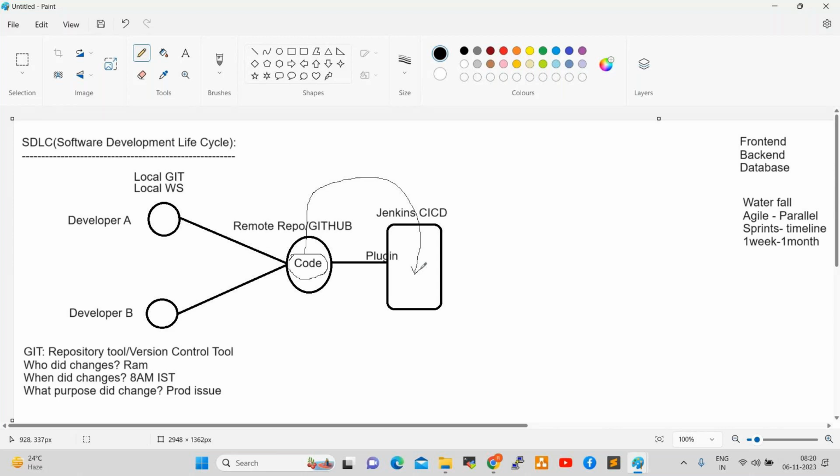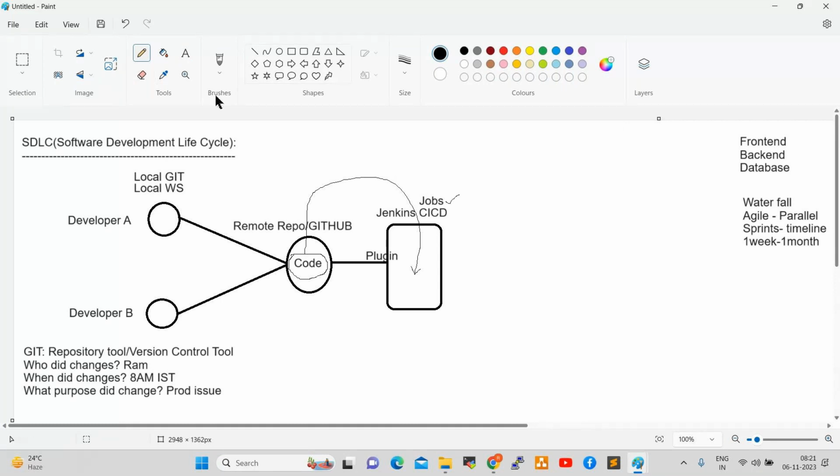Earlier we used to use waterfall, where we used normal methods. Currently we have DevOps tools, so by using DevOps tools we are deploying the code. Whatever code is available on GitHub, I want to pull from GitHub to Jenkins, for which we first need to integrate GitHub with Jenkins. After that, I prepare some jobs here. Once I trigger this job, the code will be pulled from GitHub to Jenkins.